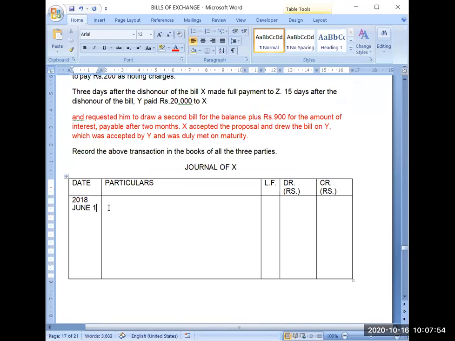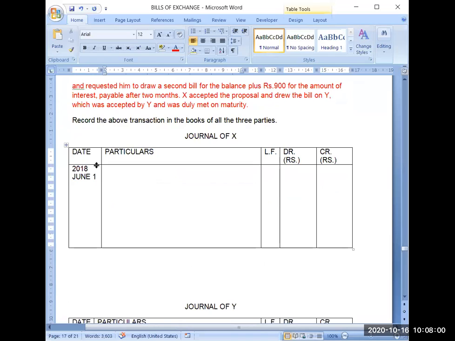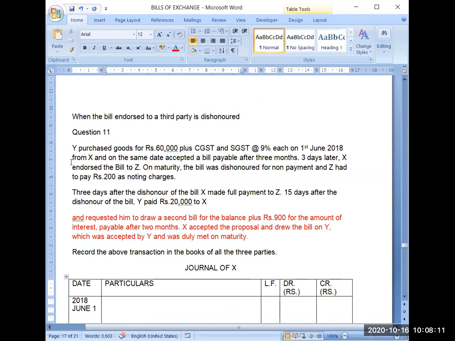Now X is selling goods and Y is purchasing goods. So you should remember that at the time of sales, we record GST as output GST. And at the time of purchase, we record GST as input GST. First thing. Then second thing, it is not mentioned here whether it is within the state or outside the state, but it is clearly mentioned that CGST and SGST, so we will be recording it accordingly.